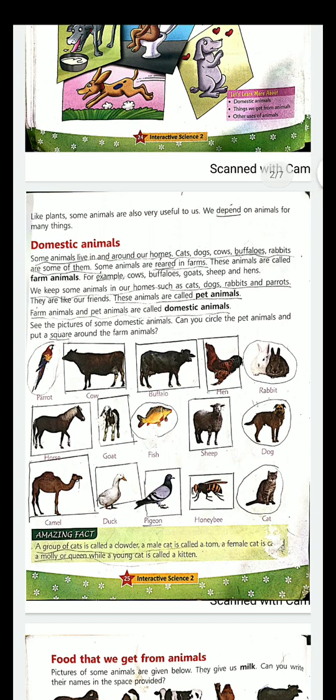A group of cats is called a clowder. A male cat is called a tom. A female cat is called a molly or queen. While a young cat is called a kitten. Yes, if you have a small kitten, it is called a kitten.